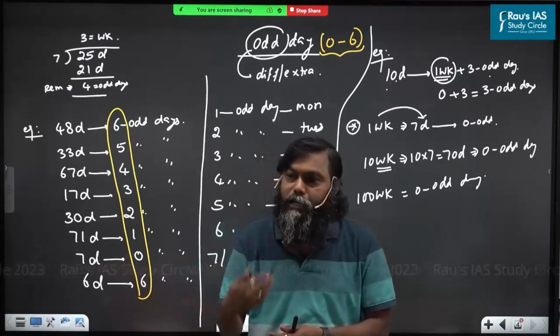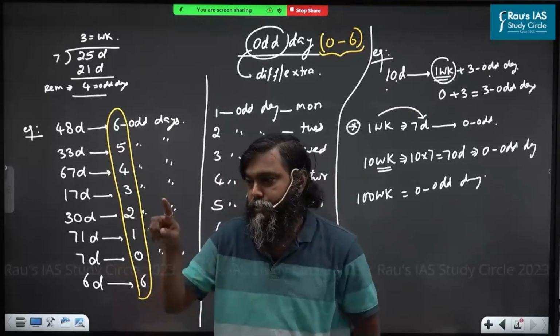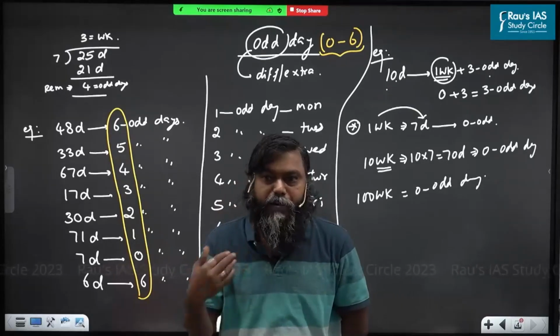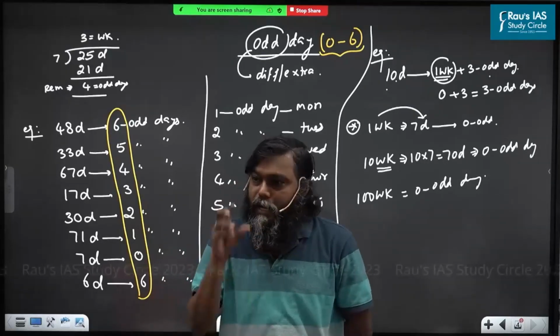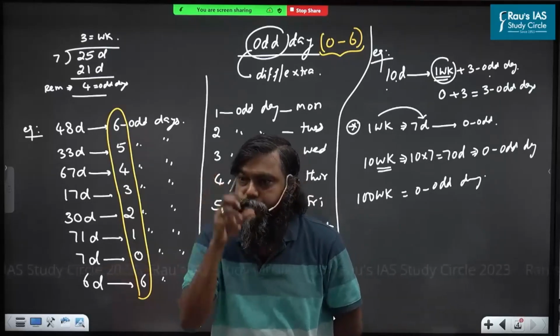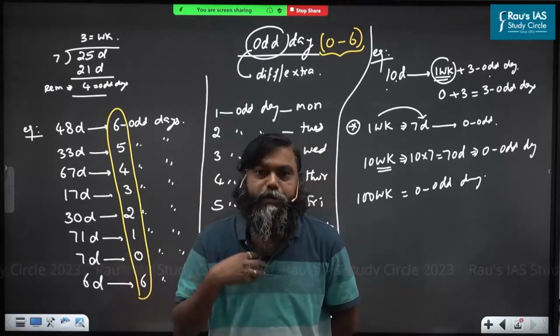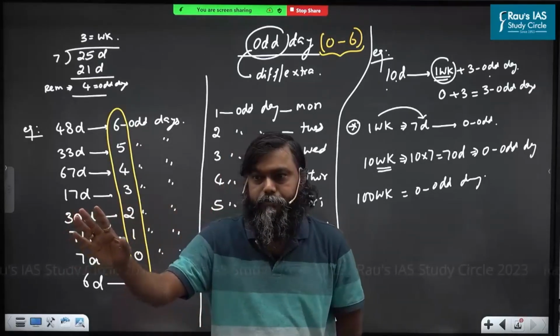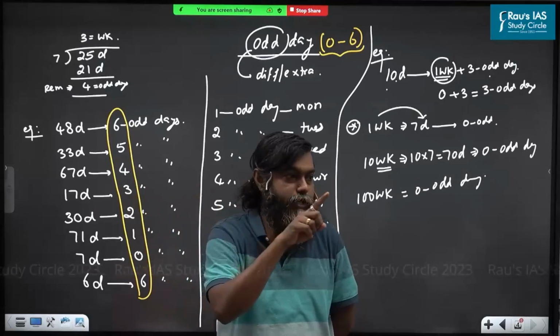I am 100 weeks elder than Madam Ji. Elder is synonymous with difference. The difference between me and Madam Ji is how many weeks? 100 weeks means how many odd days? That means me and Madam Ji were born on the same day, not the same date. Do you understand this? All understand.